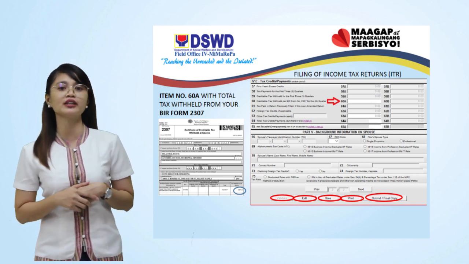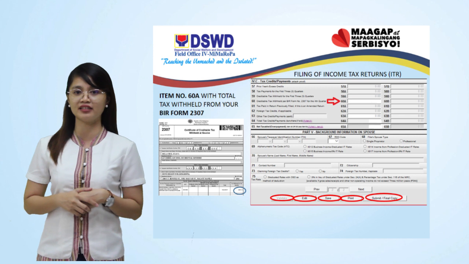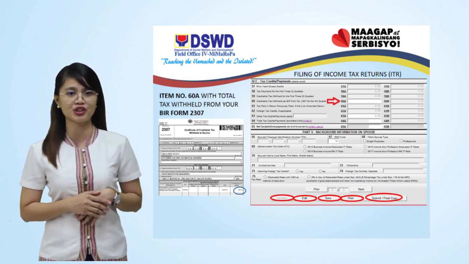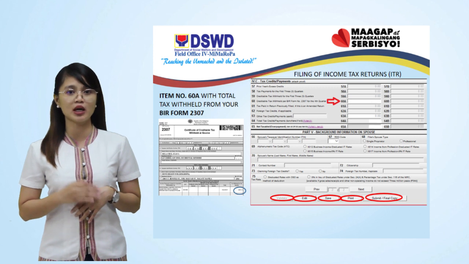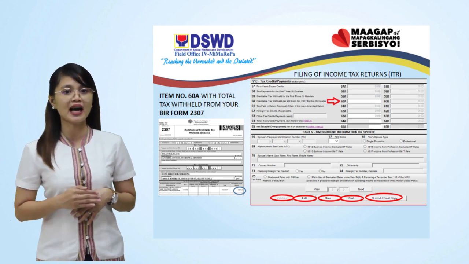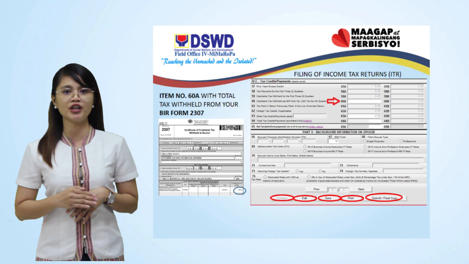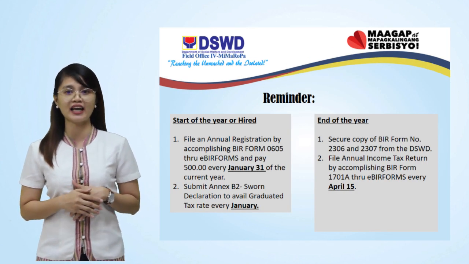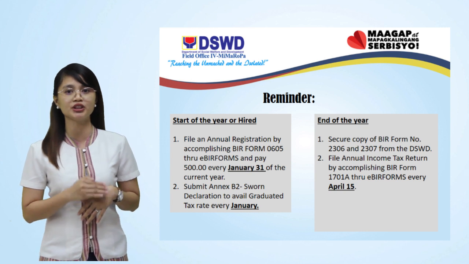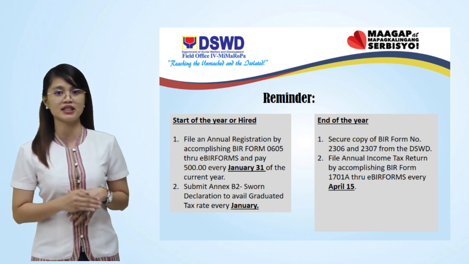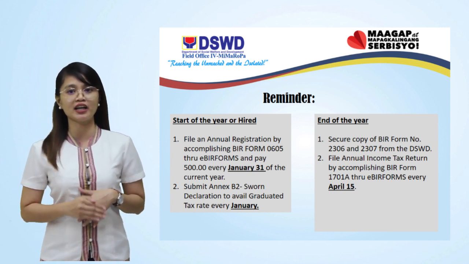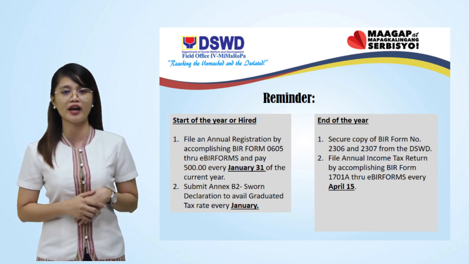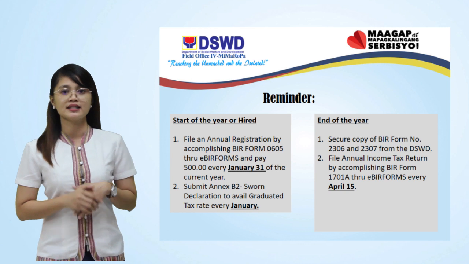Once notification is received in your provided email address, please print the tax return receipt confirmation, then forward to DSWD Regional Office Accounting Unit. Giving you a summary, at the start of the year or hire, file an annual registration by accomplishing BIR Form 0605 through eBIR forms and pay 500 pesos every January 31 of the current year.